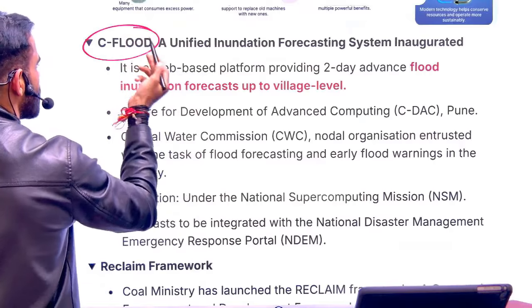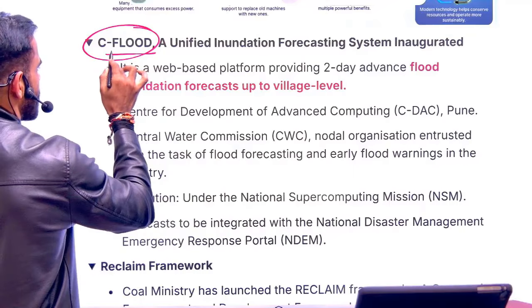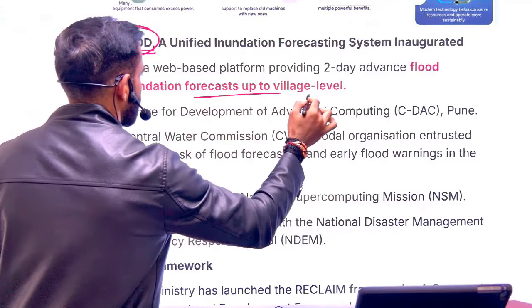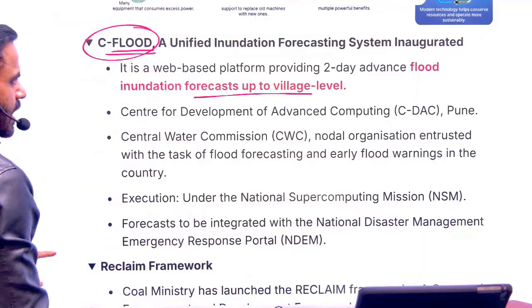Next is related to Sea Flood. The name itself is self-explanatory. It is a forecasting model for flood. You will be able to forecast with better accuracy up to village level.